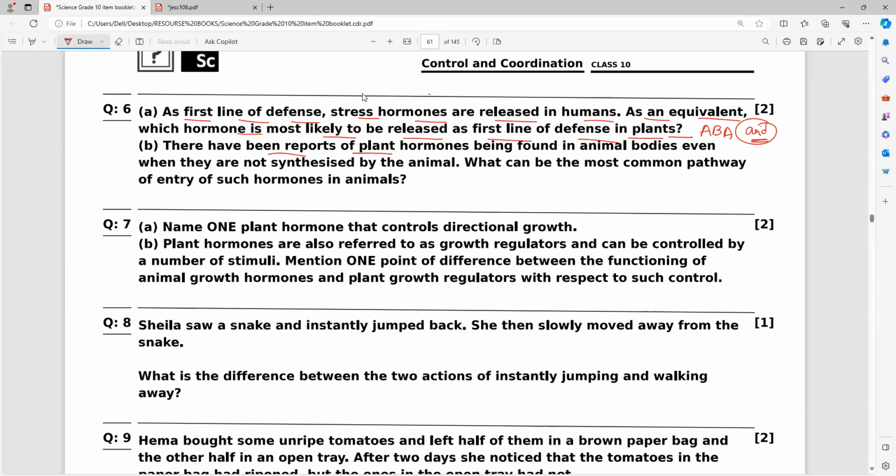There have been reports of plant hormones being found in animal bodies even when they are not synthesized by the animal. What can be the most common pathway of entry of such hormones in animals? Anybody? So the plant hormones appear to be in human bodies. What is the only reason, guys? How is it transferring? Like in the Avatar movie, where they put their hair and it transfers. How will it be transferred?